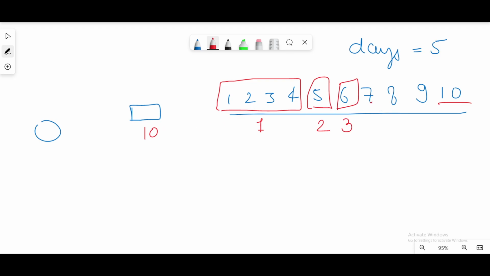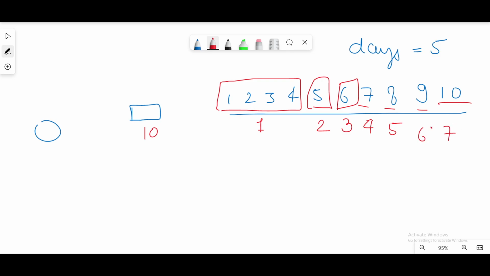So now as these values are larger, no two adjacent packages can be taken together, so we can take them separately on separate days. So 7 on day 4, and this package on day 5, this package on day 6, this package on day 7.